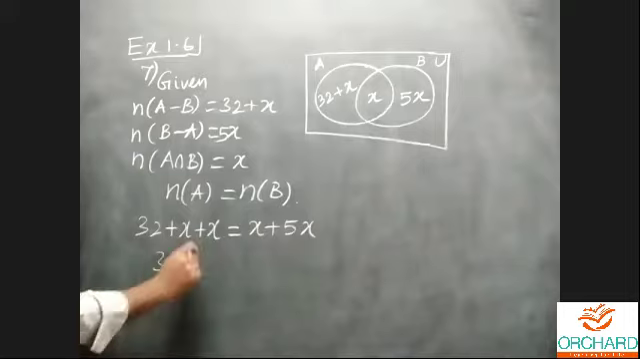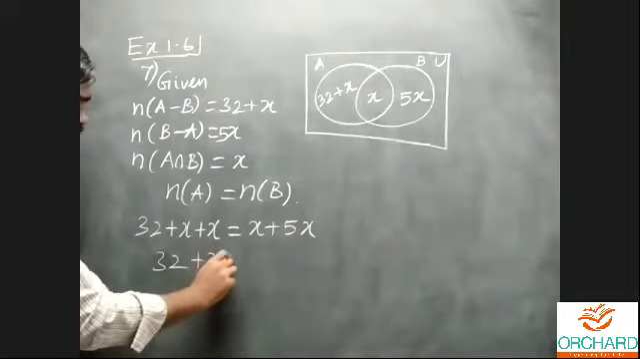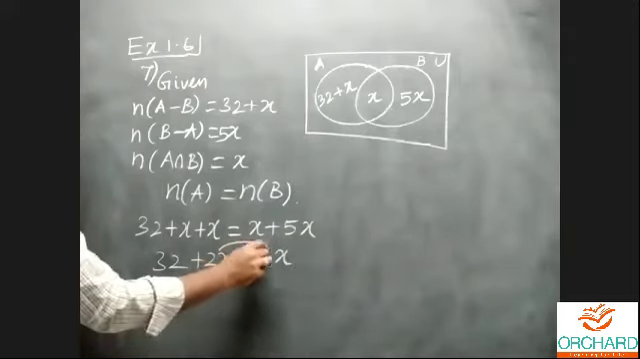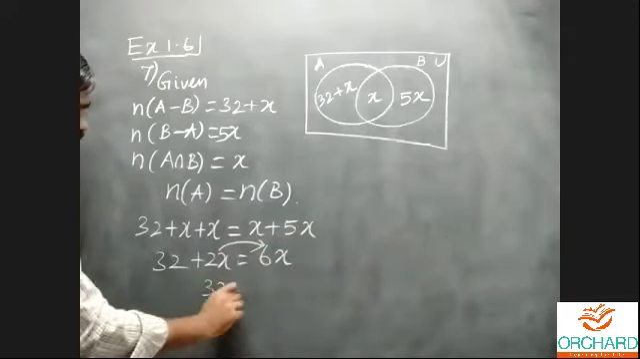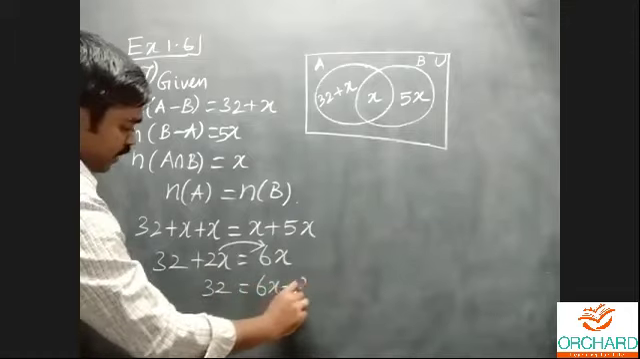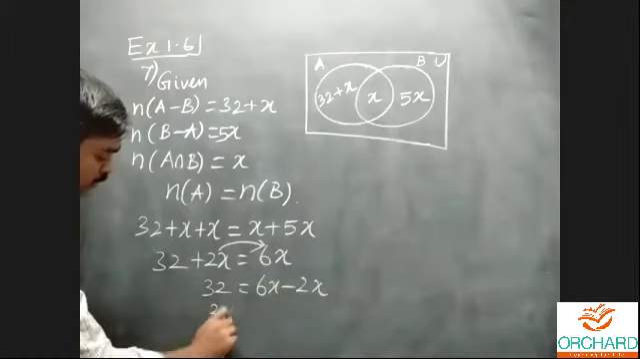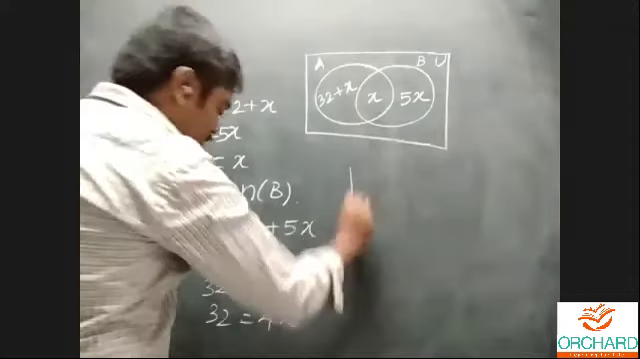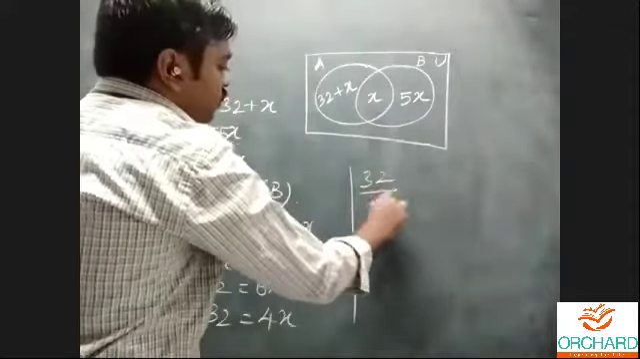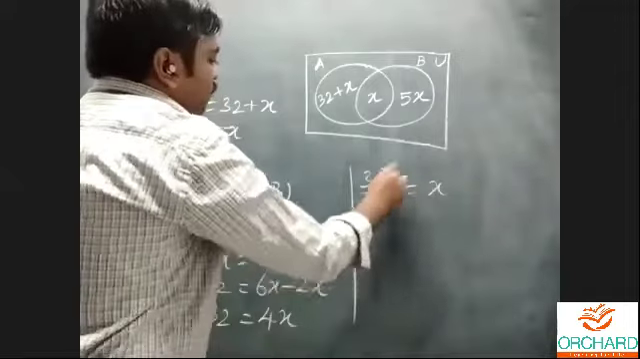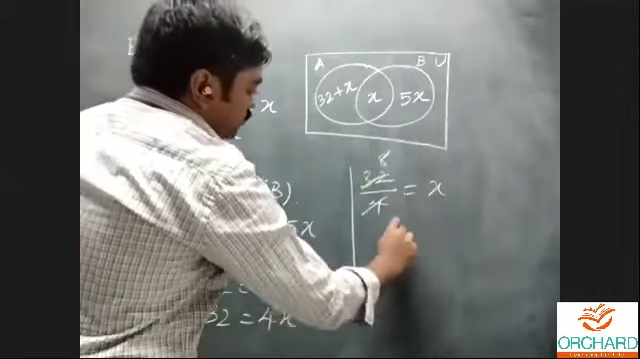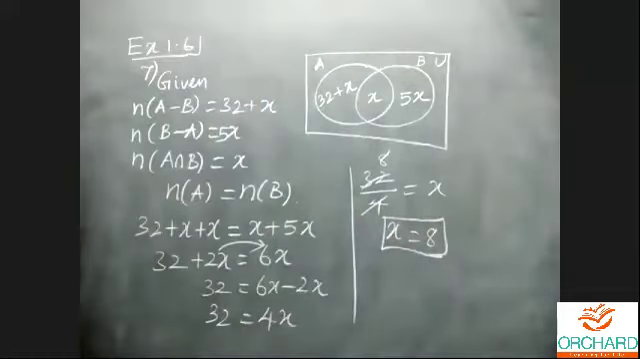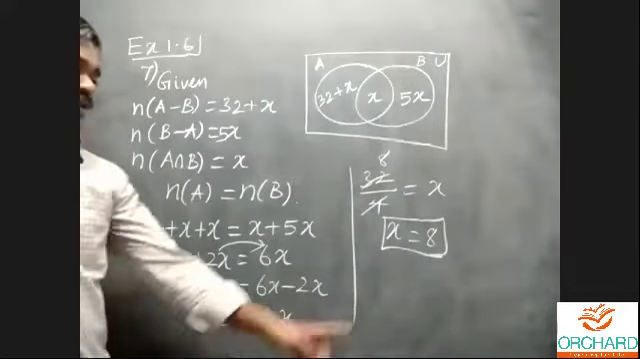Now we can simplify. 32, x plus x is 2x. x plus 5x is 6x. And the 2x will move to the other side to simplify. 32 is equal to 6x minus 2x. 32 is equal to 4x. I want to identify the value of x, so 32 divided by 4 is equal to x. How many times? 8 times. 8 4s are 32. Therefore, the value of x is equal to 8.